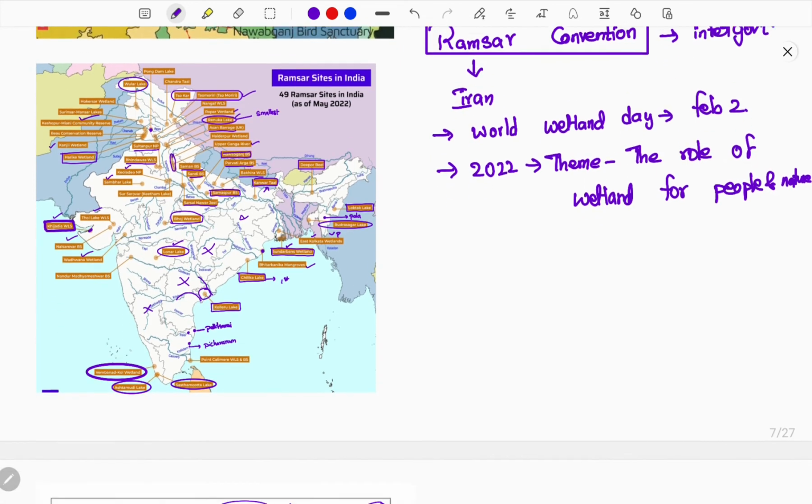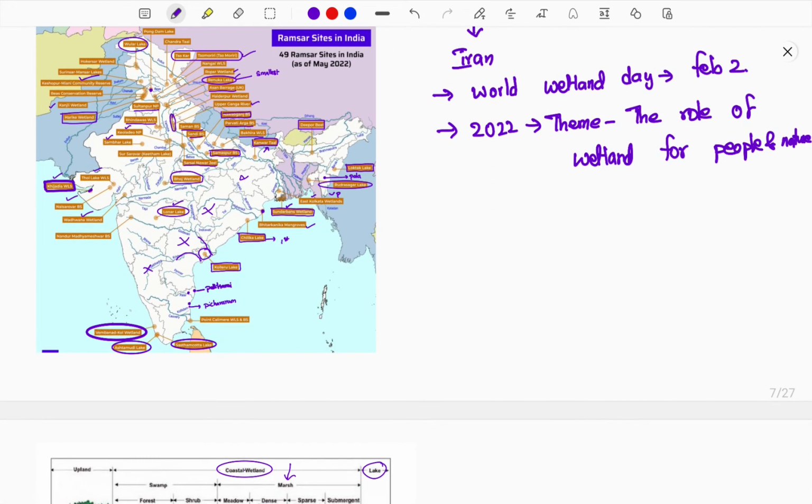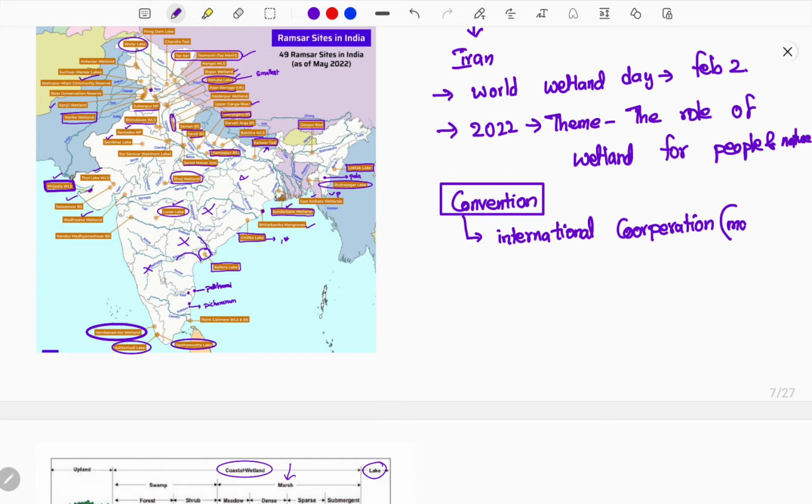And next here comes the convention. Let me explain about the convention. This convention has been signed by international governments and many other organizations who come together and say, okay guys, let us collaborate and cooperate with each other for the conservation of nature, that is wetlands. Okay guys, this is an international collaboration, an international cooperation. One thing to remember, this is an international cooperation, but it is not mandatory. Mandatory means what? Mandatory means you should do this work. There is no compulsion over here.